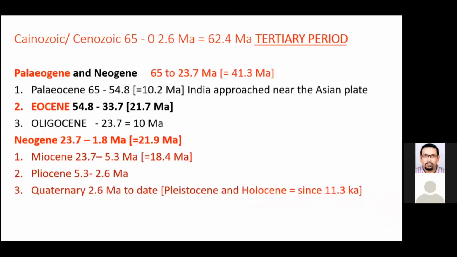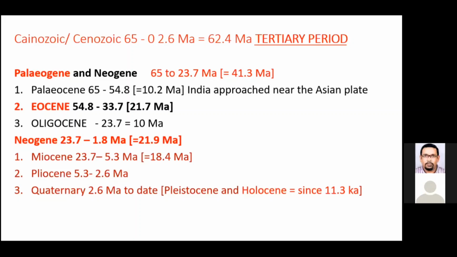I'm just refreshing your knowledge on this Paleogene and Neogene, because most of the geomorphology that we know from the basic principles of geomorphology is not older than Tertiary. So most of the expressions of the rocky outcrops, although the age of the rocks themselves may be much older, they could be Precambrian, their physiographic expression, their geomorphic expression, is not older than the Tertiary, that is Paleogene or the Neogene.